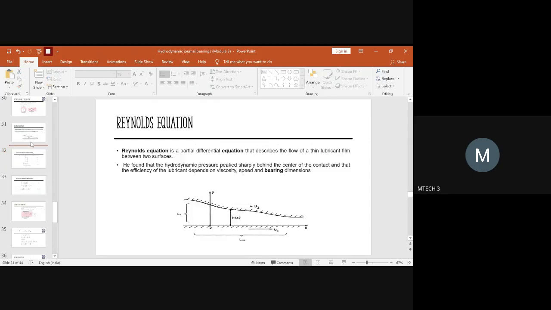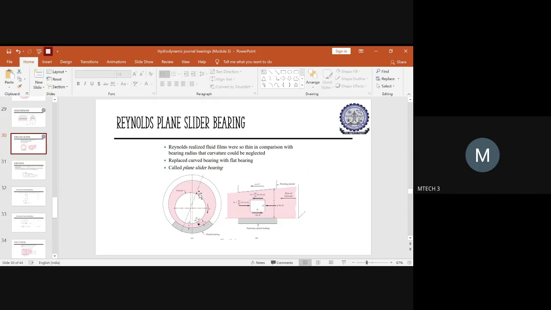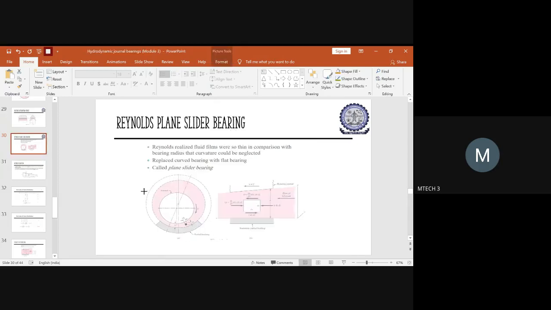So before this there was one more diagram here that I just filled out. So this you have to understand.